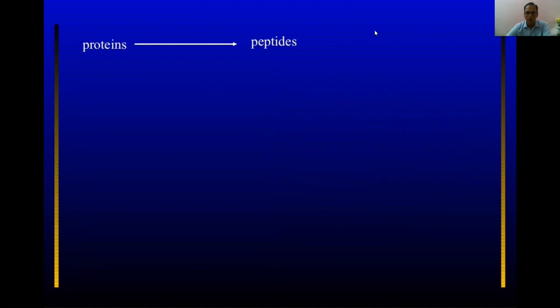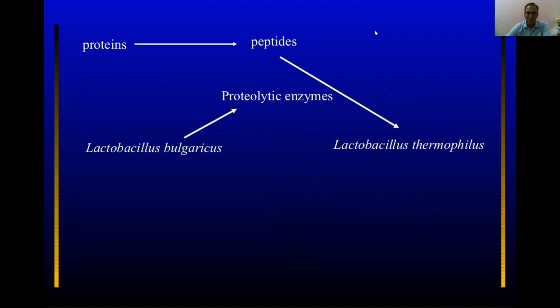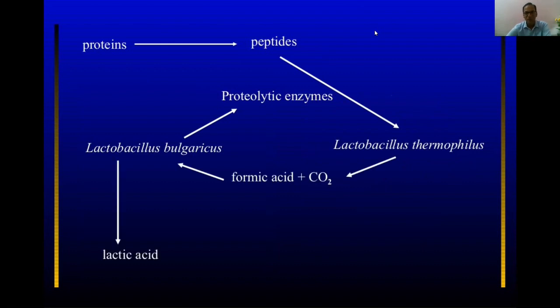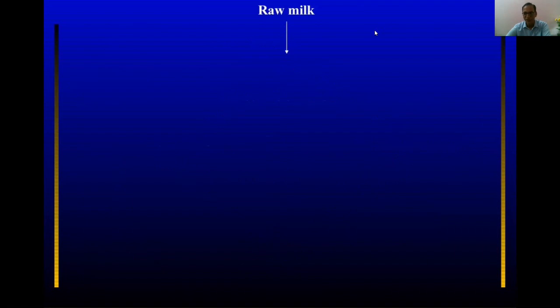Here you can see the little reactions, how proteins are coming to the peptides. Peptides, Lactobacillus thermophilus, then Lactobacillus bulgaricus, proteolytic enzymes will be formed, and then formic acid plus CO2, and then lactic acid. And that lactic acid and both, they are forming acetaldehyde, which is causing the characteristic flavor of yogurt. And that's how it is done.